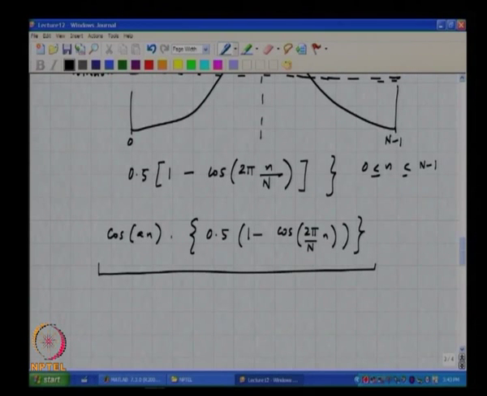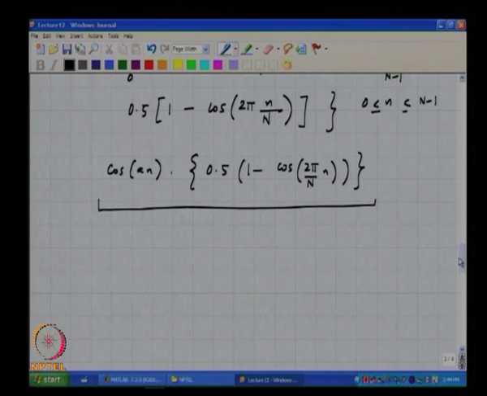So, now can you tell me, if the input lies on a bin, what you must get? Since this is only valid between 0 and n minus 1, you can think of this as being multiplied by a rectangular window of size n.